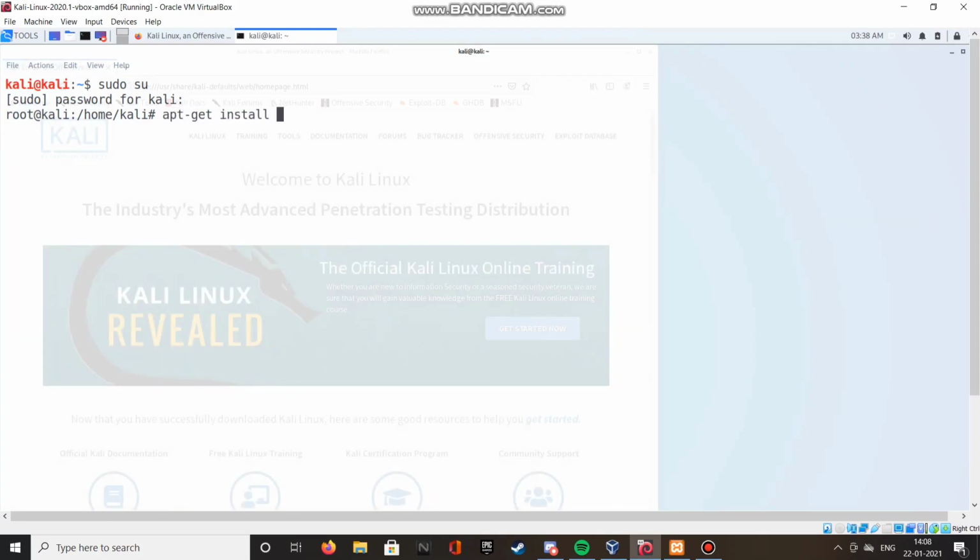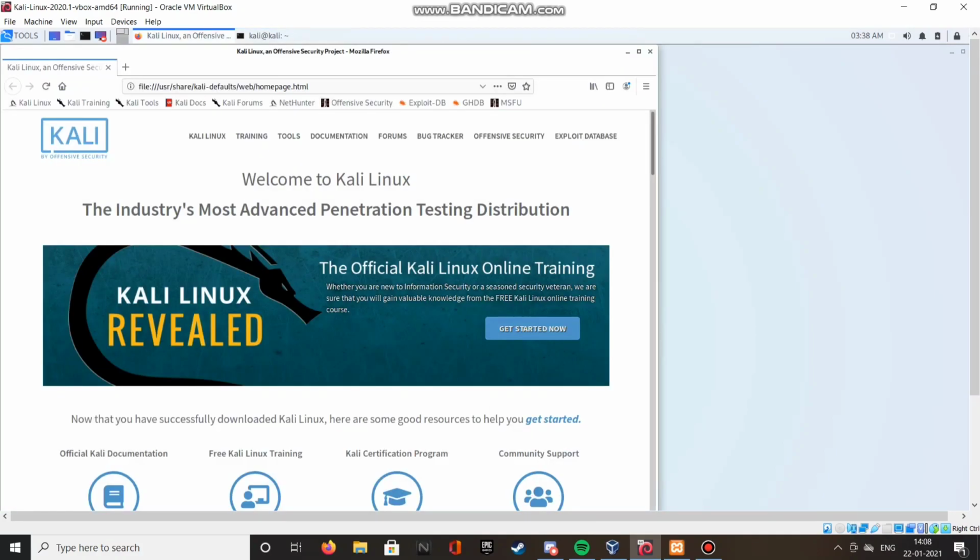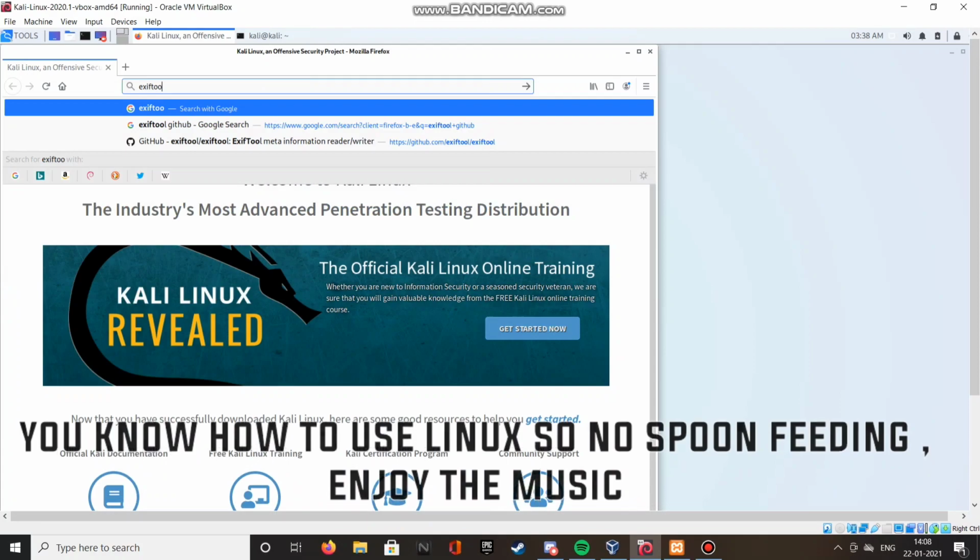Okay, so here we are installing a tool named EXIF tool. There are two ways of doing that, as you know, either by using apt-get or using GitHub.